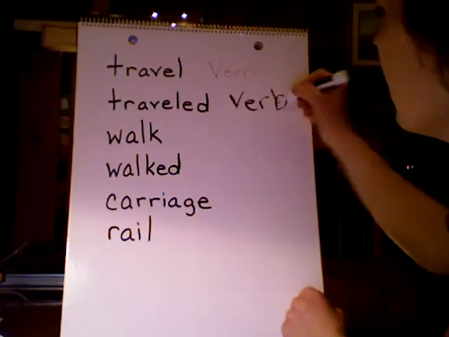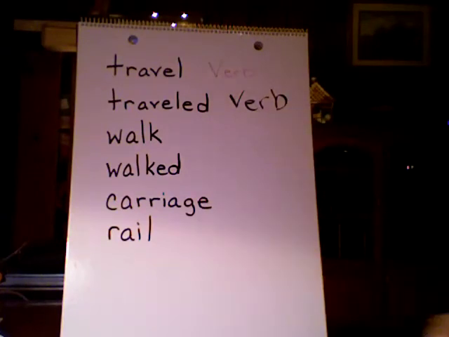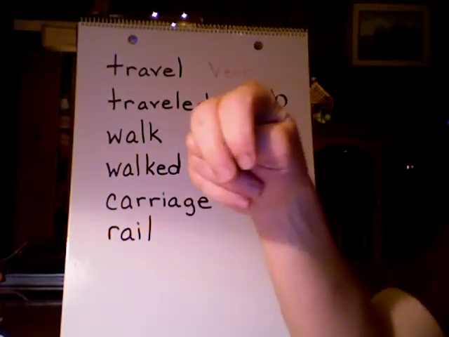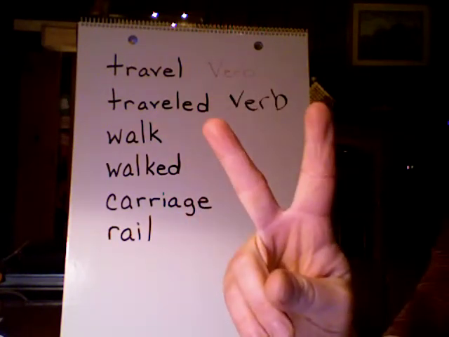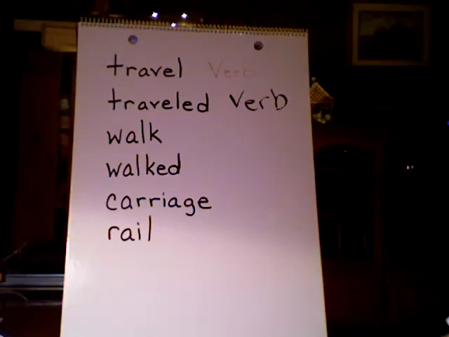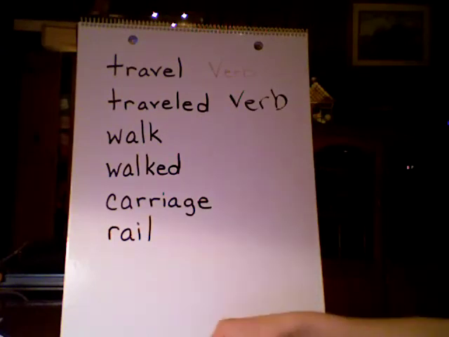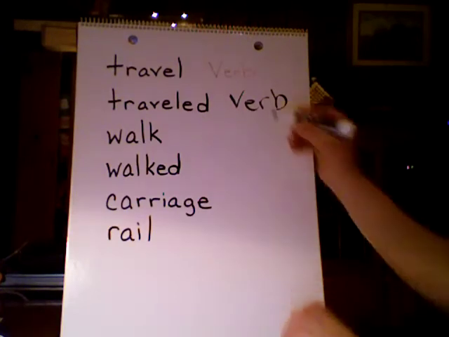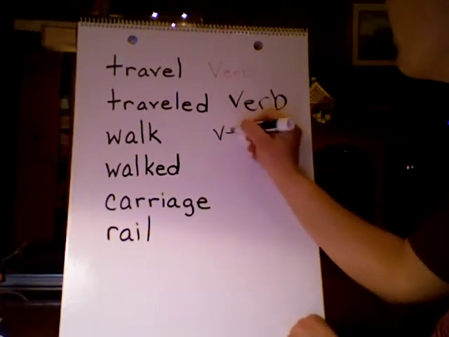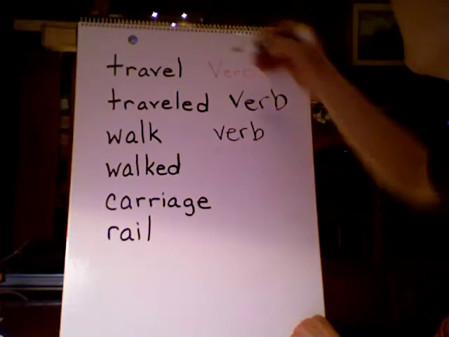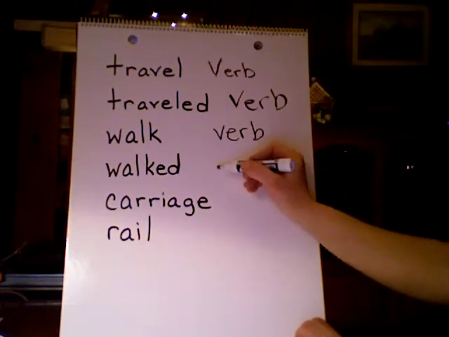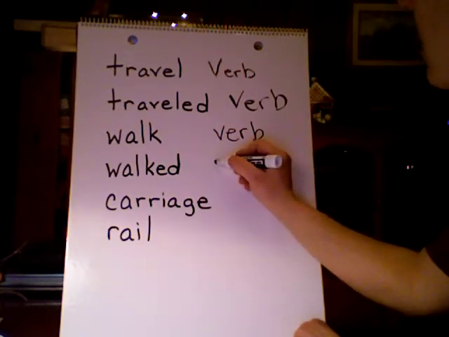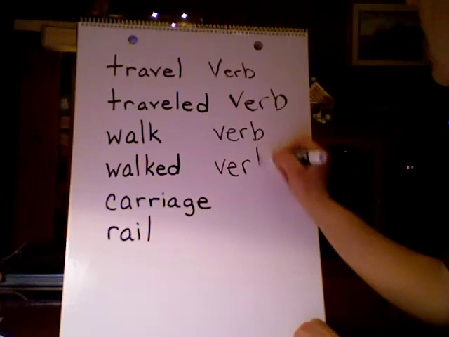Now, let's look at walk. If you think it's a noun, show your teacher an N. If you think it's an action verb, show your teacher a V. So let's think. Can you walk? Yes. So we'll say that that is a verb. Well, if that's a verb, what about walked? That's right. It just means you've already walked. So we're going to add verb to that.